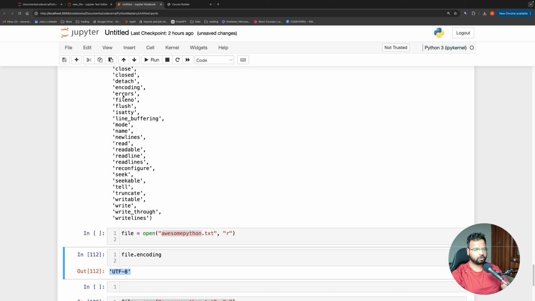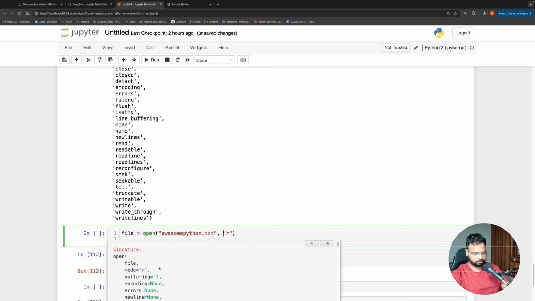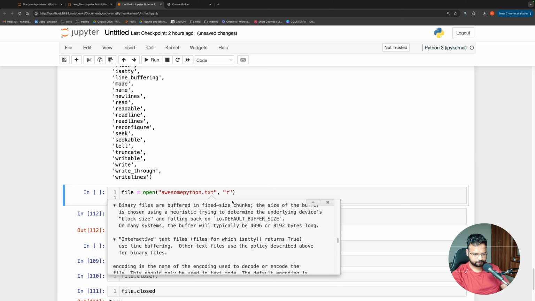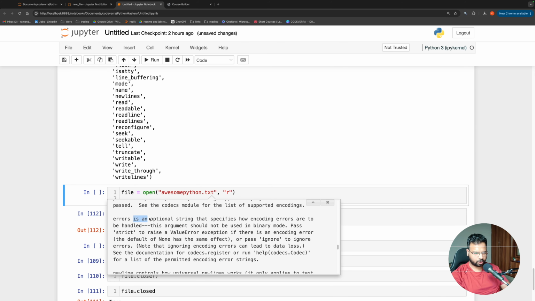Errors is basically a way to figure out, while reading the file, if there is some kind of error, then what we are supposed to do. So again, if you come here, there is a parameter called errors, and if we go down and read about it: errors is an optional string that specifies how encoding errors are to be handled. So if you have some text in which there is a different kind of encoding, or that encoding is not working properly, then what should we do? Should we ignore it, pass over it and read the remaining text, or should we throw an error? That is basically what errors does here.